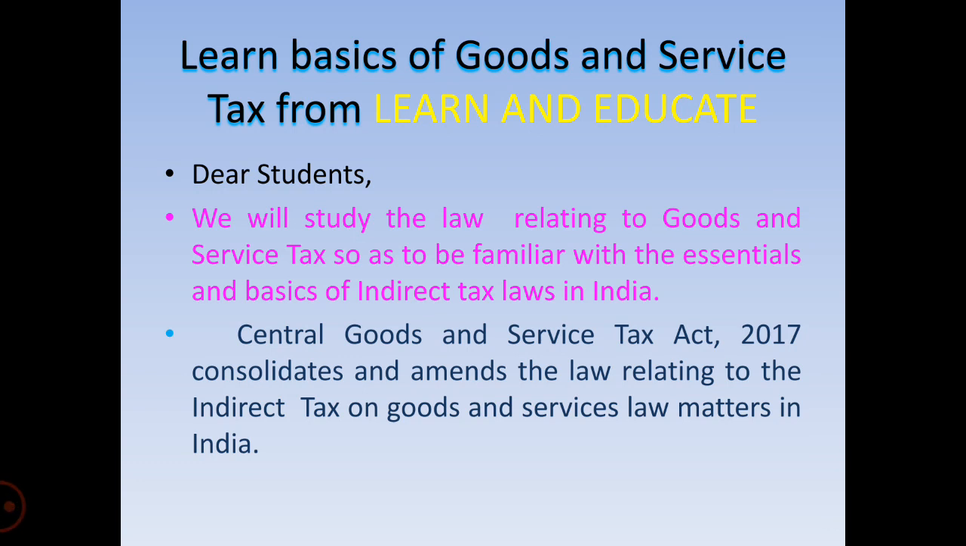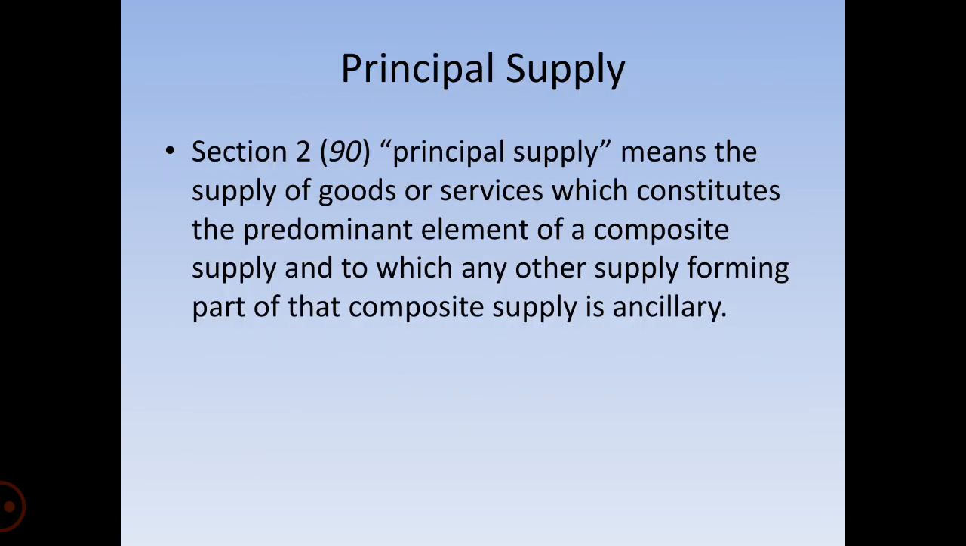Goods and service tax. Continuing that series, section 2, clause 90, principal supply. Principal supply means the supply of the goods or services or both, which constitutes the predominant element of a composite supply and for which any other supply forming part of that composite supply is ancillary. Principal supply means the supply of the component of the goods or services which has been a principal element of a composite supply.